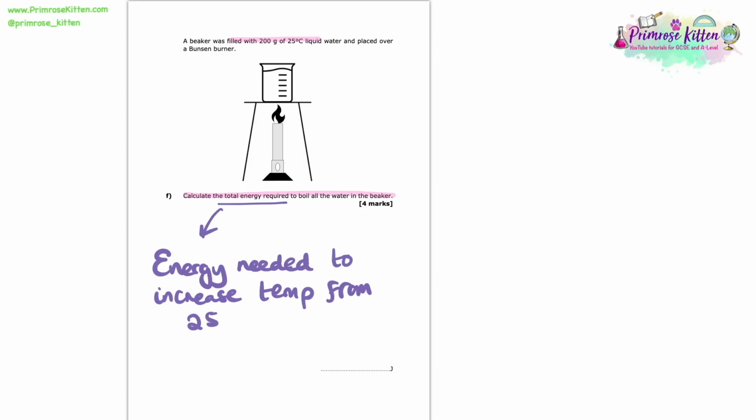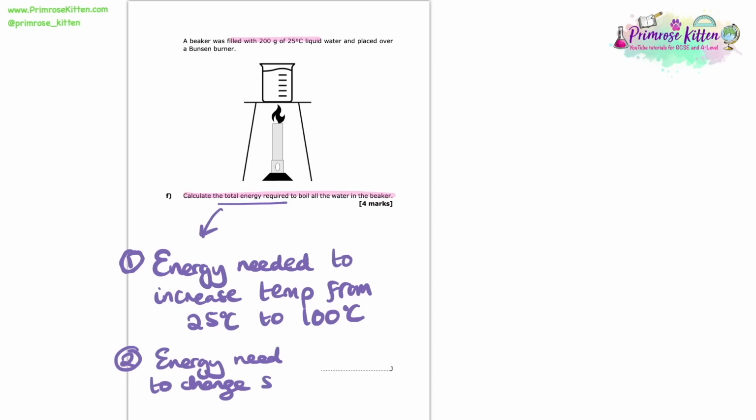So as well as increasing the temperature from 25 degrees C to 100, we also need to work out how much energy we need to boil 200 grams of water. So to change the state from liquid to gas. So it's a sneaky question, and I think it'd be very, very easy for students to miss that final step. So let's have a think about this then, okay?